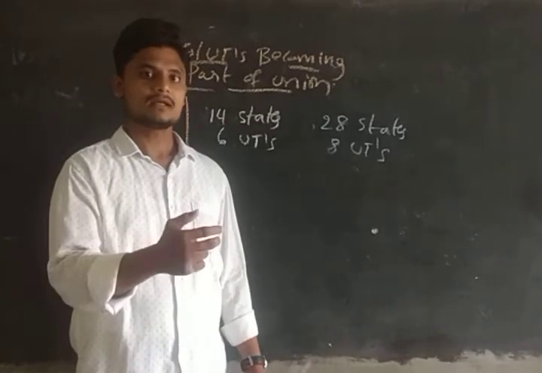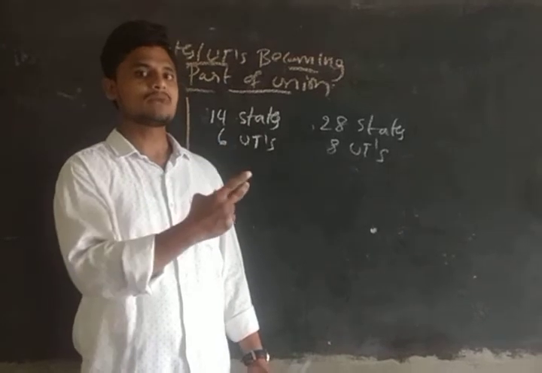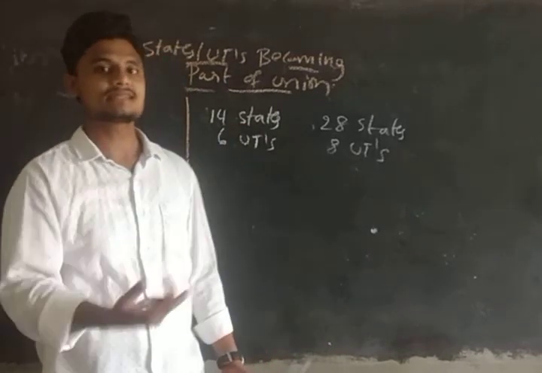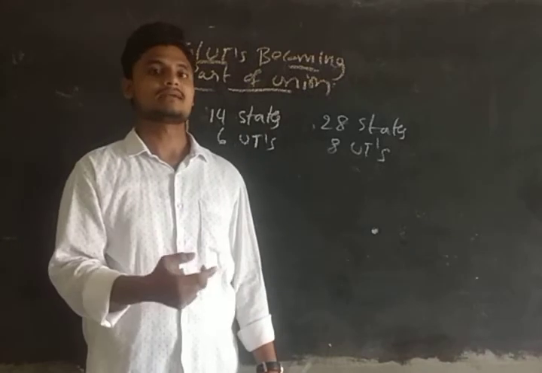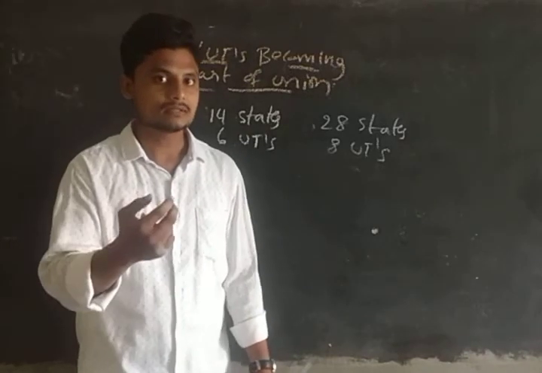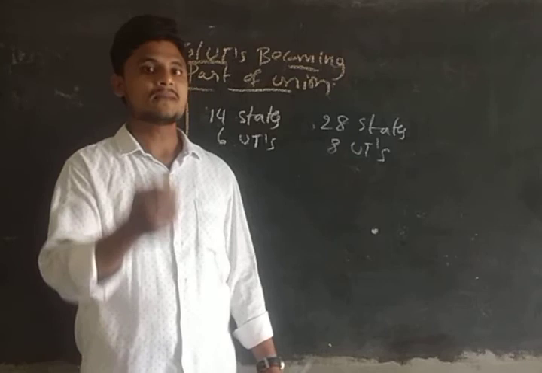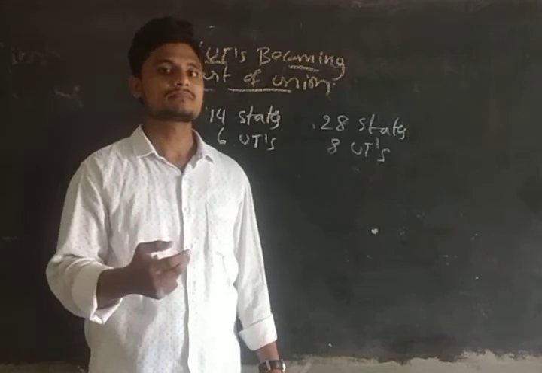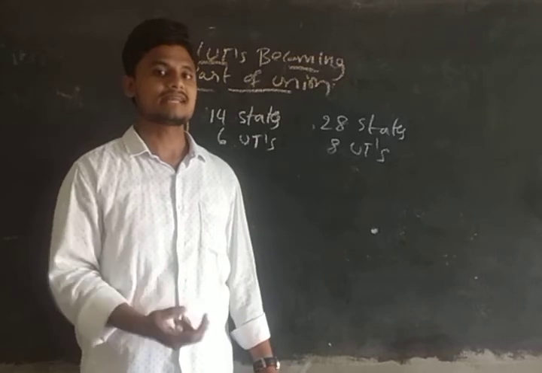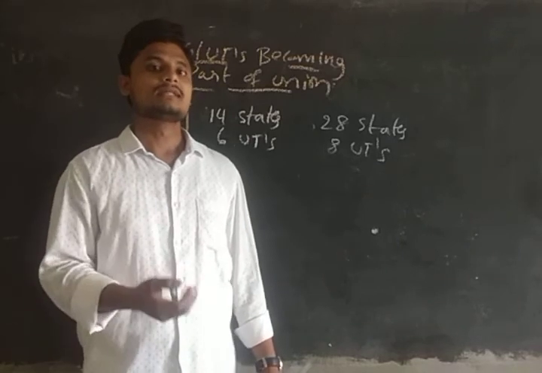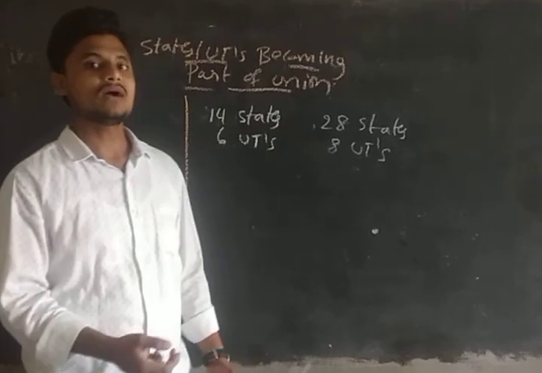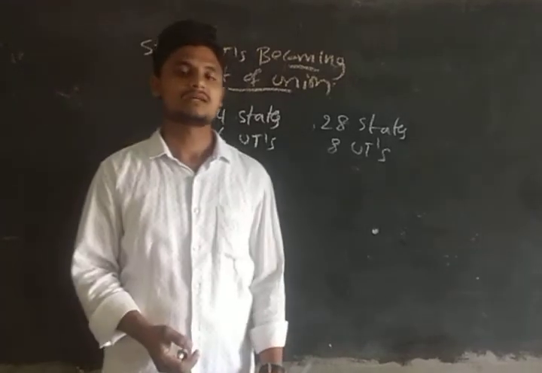Clear? So I said there are two types of acquirement, internal and external. These are the external ones, guys, through the Constitutional Amendment Act. And Goa along with Daman and Diu in 1962, we acquired those territories as union territories, through the 12th Constitutional Amendment. So after that we acquired Puducherry, guys.